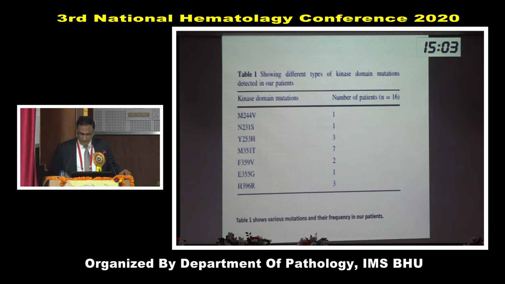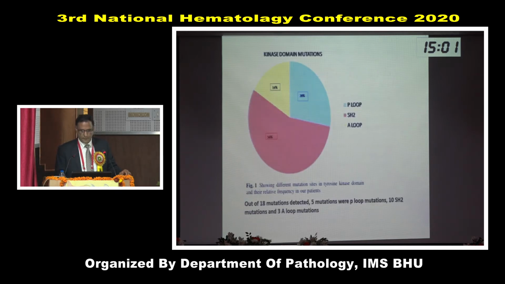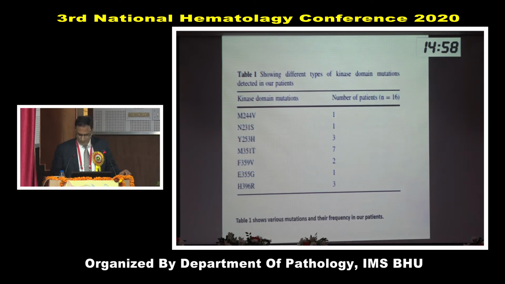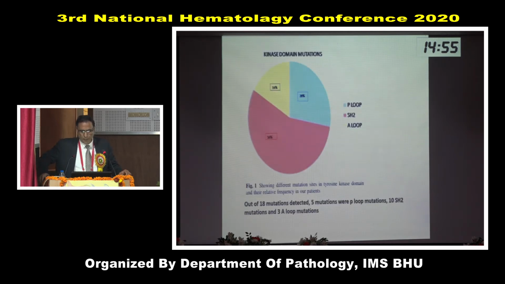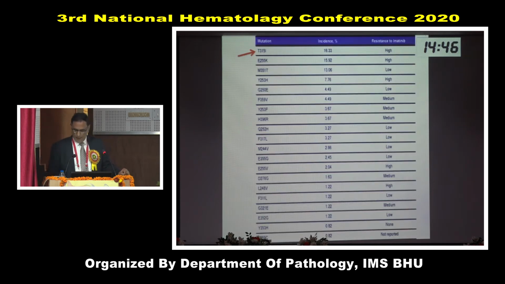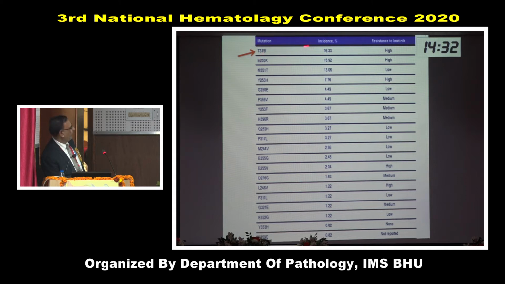We found them in 16 patients. And these are the types of mutations, although the most common mutation in the literature is P-loop. But in our study, the most common was the SH2 mutation. Although this is a crowded slide, please remember this mutation. In a patient of CML, if you find T315I mutation, this is worse. This is not going to respond to imatinib, dasatinib, and nilotinib, and it is also very unlikely that they will respond to ponatinib. So this is a very difficult case. Patients who develop T315I mutation, this is a very bad mutation.